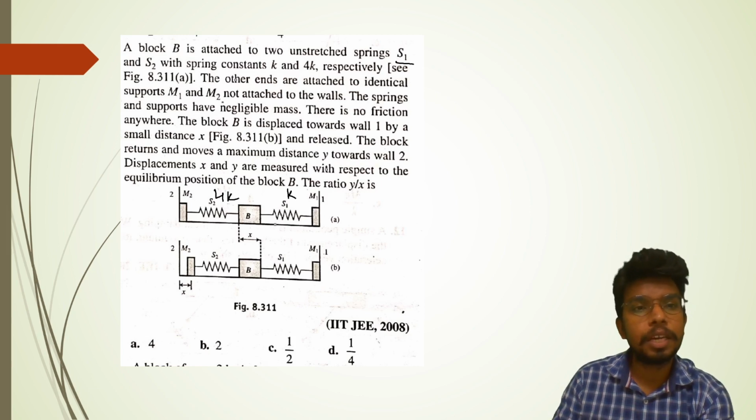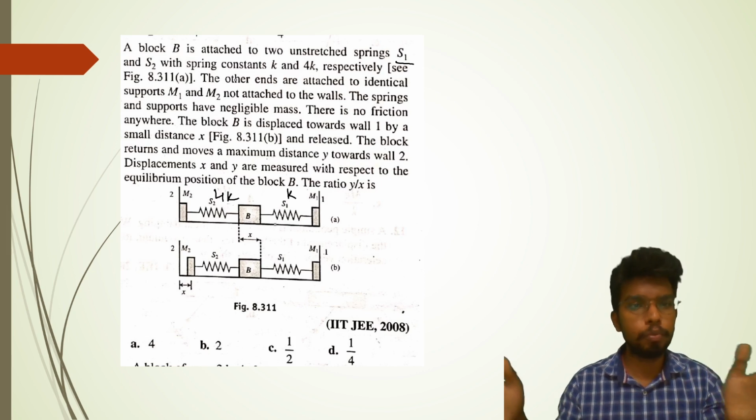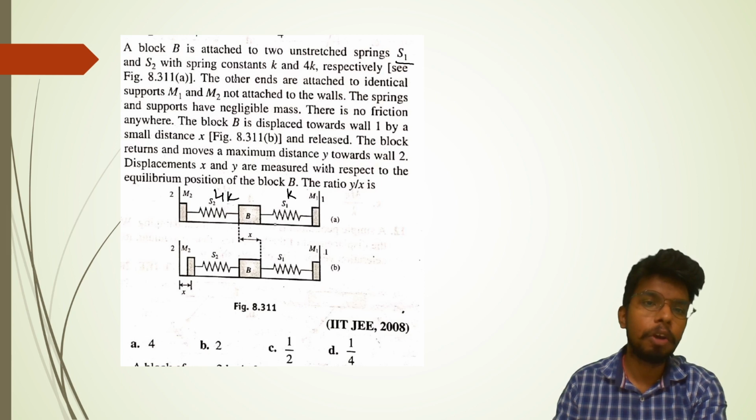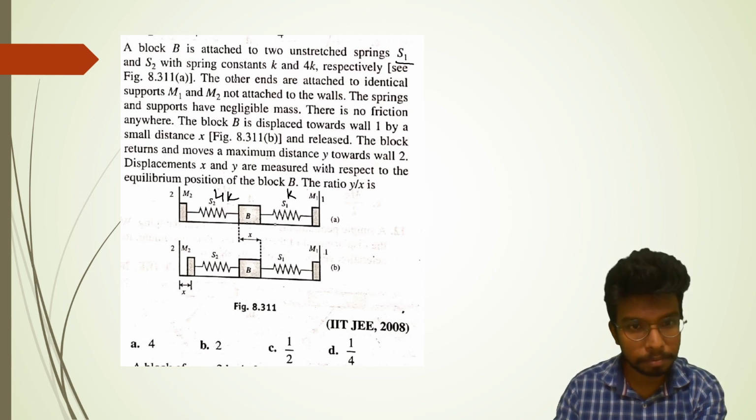The other ends are attached to identical supports M1 and M2, not attached to the walls. The springs and supports have negligible mass. There's no friction anywhere. M1 and M2 are not attached to the walls, so basically they can move, but they don't have mass. The block B is displaced towards wall 1 by a small distance x.